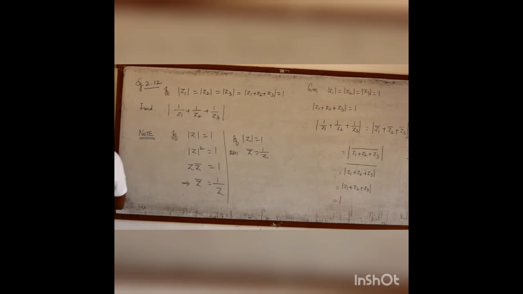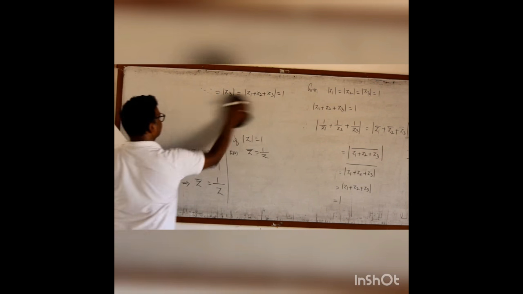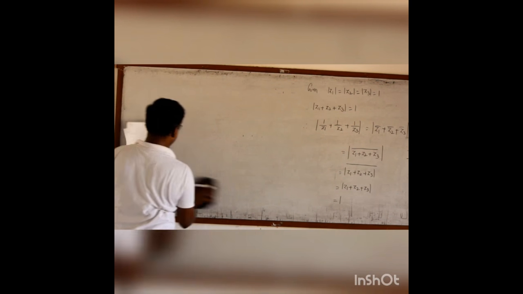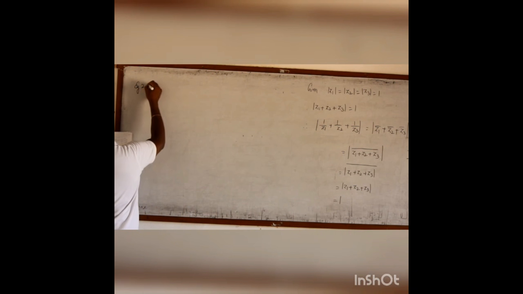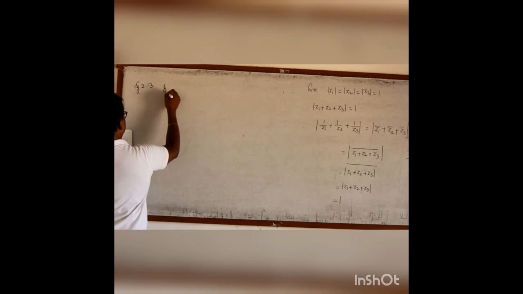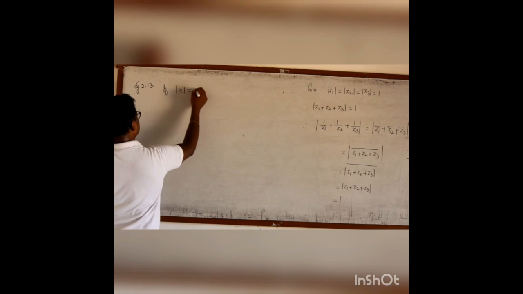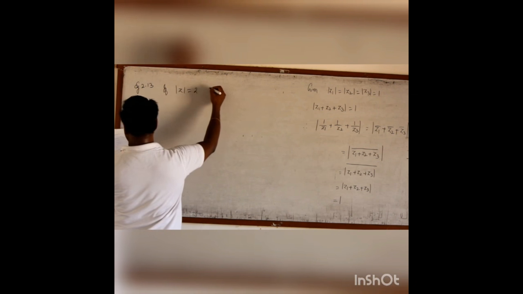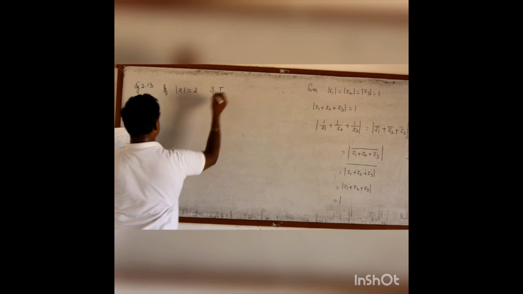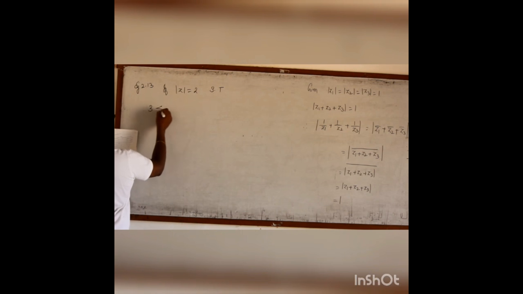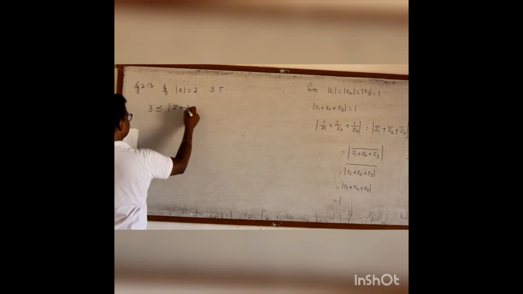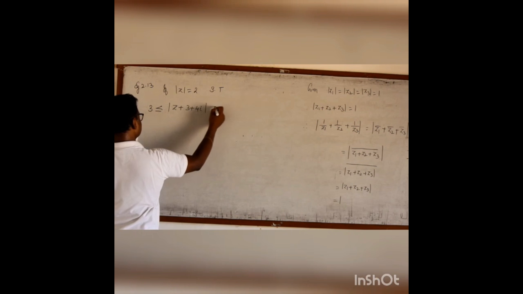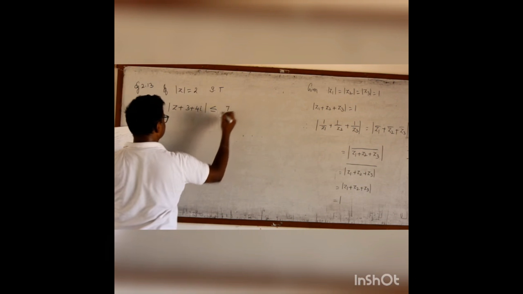So, go to example 2.13. If modulus of Z equals 2, show that 3 is less than or equal to modulus of Z plus 3 plus 4i, which is less than or equal to 7.